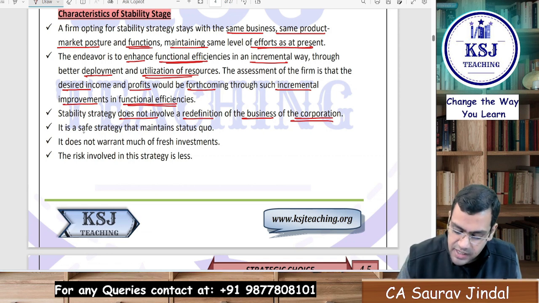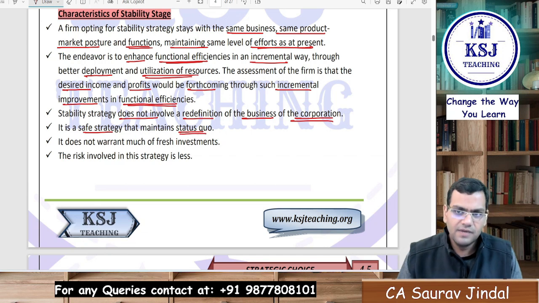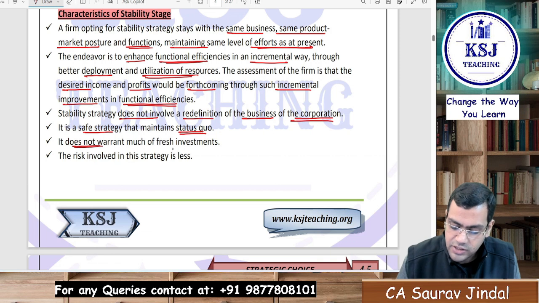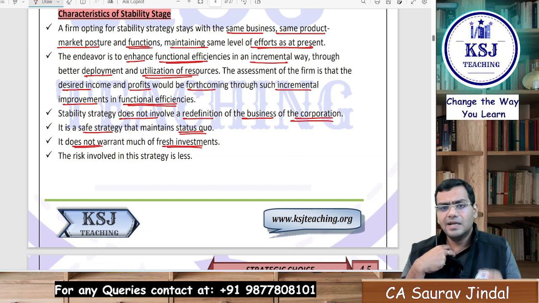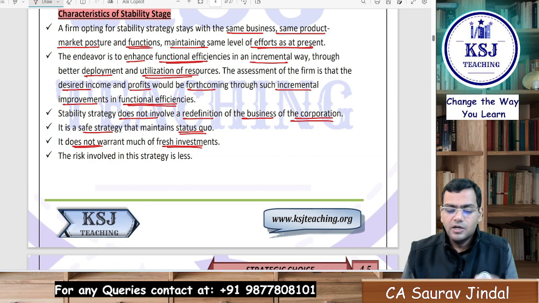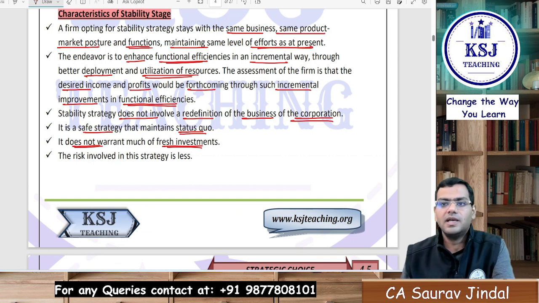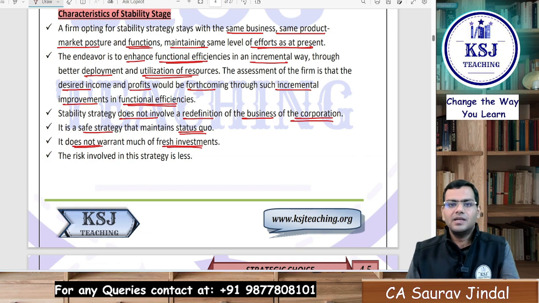It is a safe strategy that maintains the status quo. Whatever the status right now is, you will be able to maintain that. It does not warrant much fresh investment. Much fresh investment is not required. Yes, a little bit of fresh investment will be required to enhance the functional efficiencies. As I told you, repairs and maintenance will be required for the machinery, or a small part attached to the machinery that increases the efficiency.